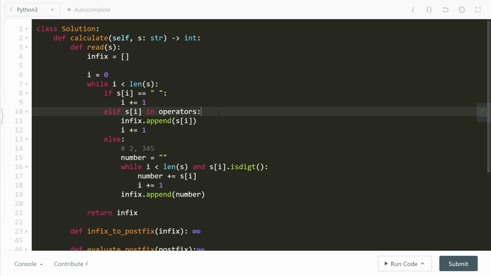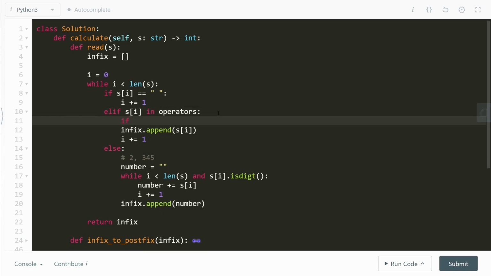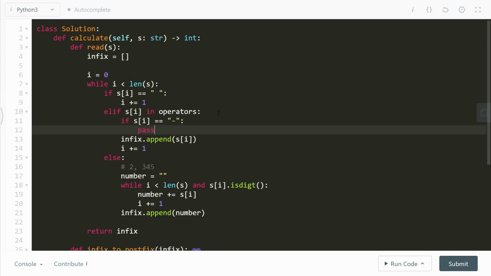So we'll have to say, before you do this, please go ahead and check if the s of i is actually a minus sign or not. Because if it's a minus sign, then we need to do some extra steps before we can jump into the solution. All right, when is this minus sign a unary operator? This is a unary operator in a bunch of cases.